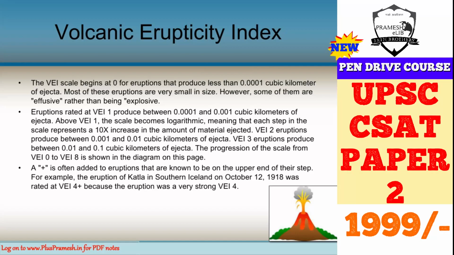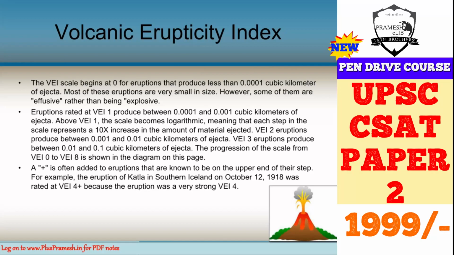Now, because of a volcanic eruption, we don't understand how effective and how destructive a volcano will be. Therefore, a volcanic erupticity index has been designed, because it will help us to know the intensities of, say, phreatic eruptions, whether rather small or more in comparison to their magmatic counterparts. So do they pose a threat or not?